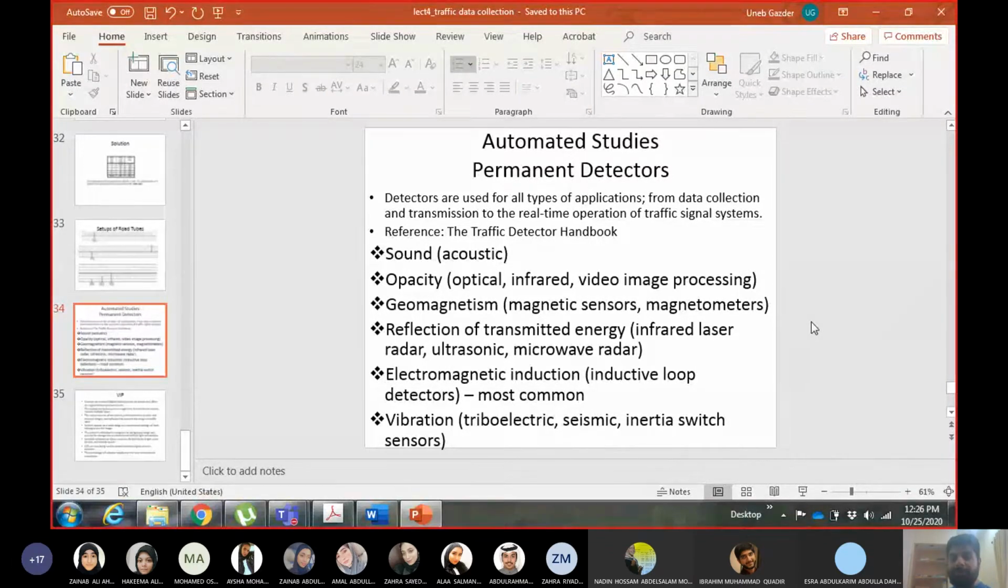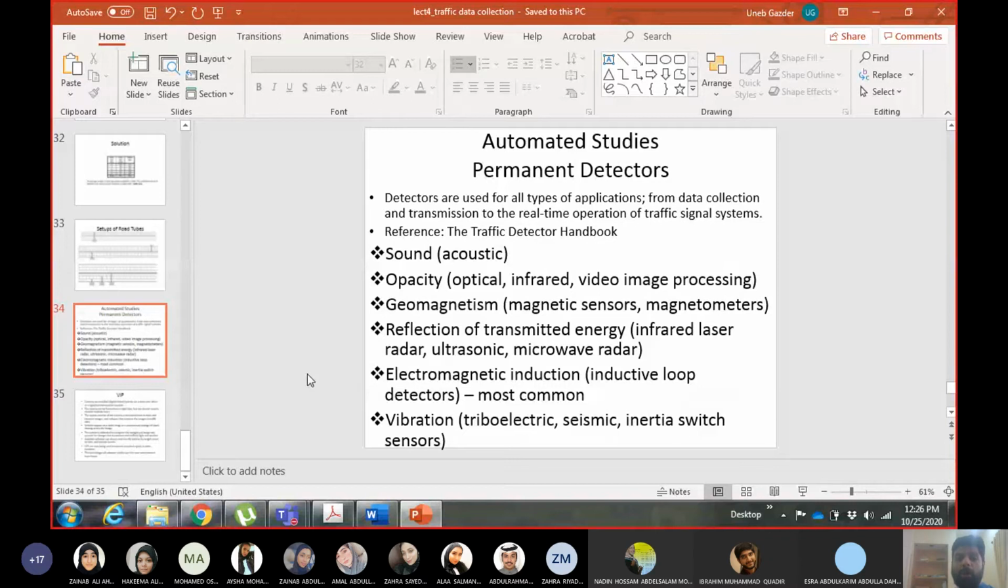I will just try to give you a brief introduction about the different types of detectors in this slide, but this is not in detail because this is not my area of expertise, nor is it your area of expertise as a civil engineer. As a civil engineer, we are more into roads and management and so on, not about how to develop the detector. So you can go and look in your textbook, or go and read this traffic handbook, the detector handbook.